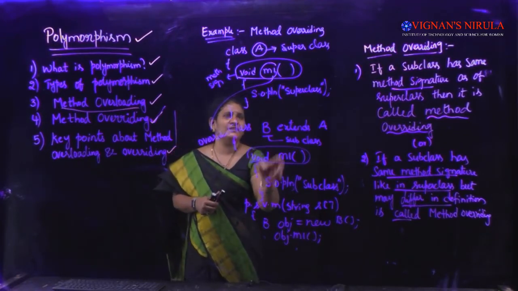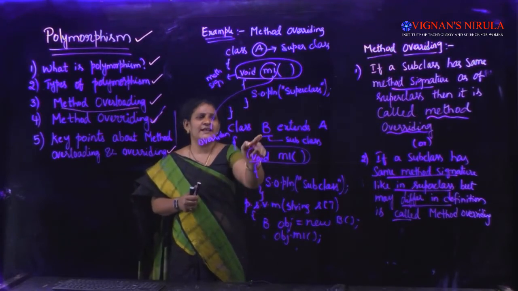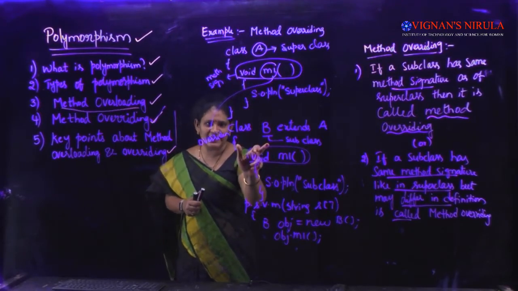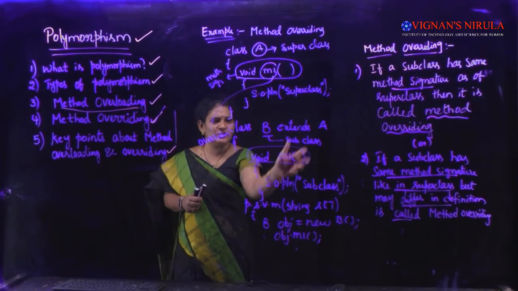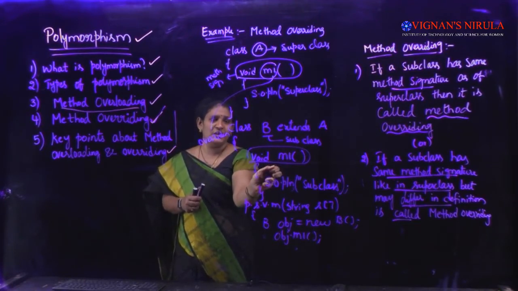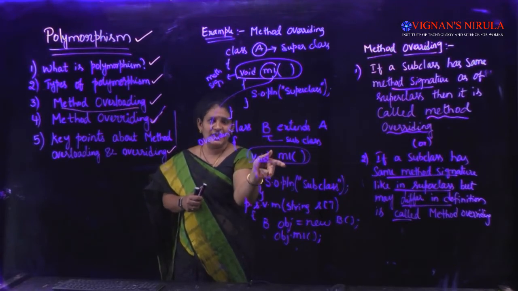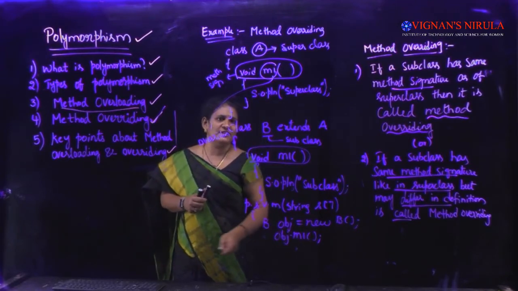Either this M1 method or this M1 method. See, class B is extending the properties of class A, so this M1 method is also inherited by class B. Understand? So now class B has two M1 methods, this M1 and also this M1. So now tell me, which M1 method will get called?